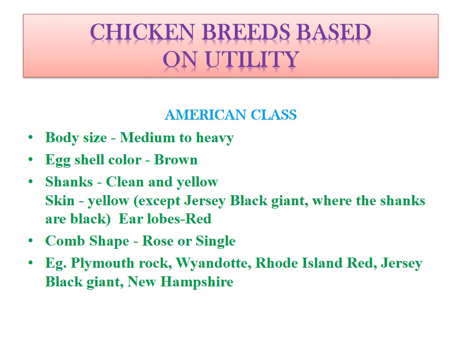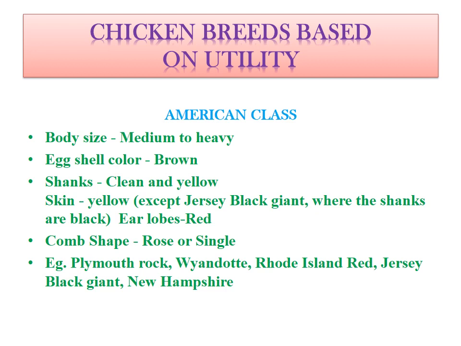So let's see some of the important characteristics of different classes of chicken breed. First one is the American class. Body size will be medium to heavy, eggshell color brown, shank or leg will be clean and yellow. Clean means there will not be any type of feather growth. Skin color will be yellow, except for one breed, Jersey Black Giant, in which you will generally find the shank black in color.